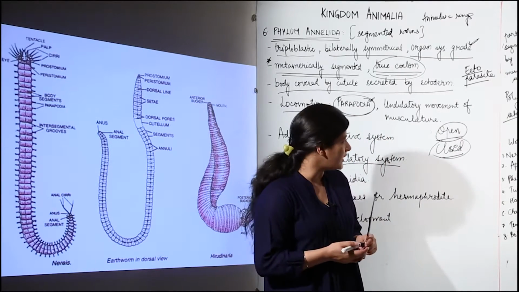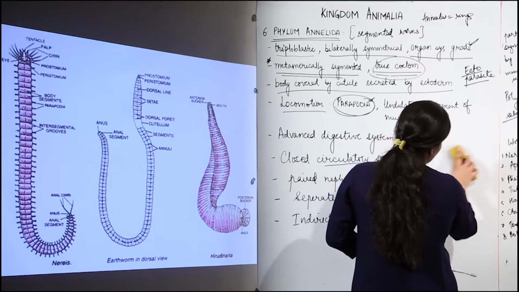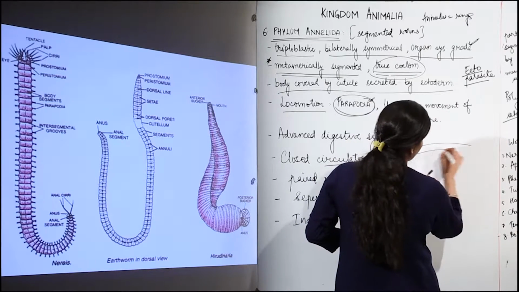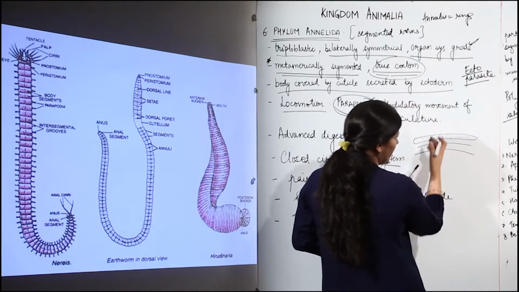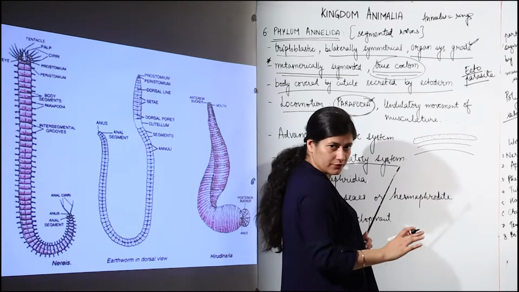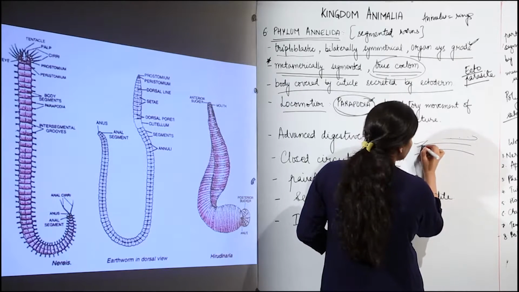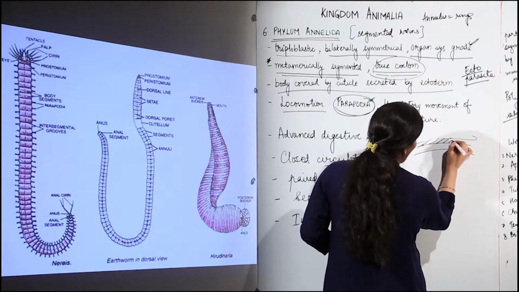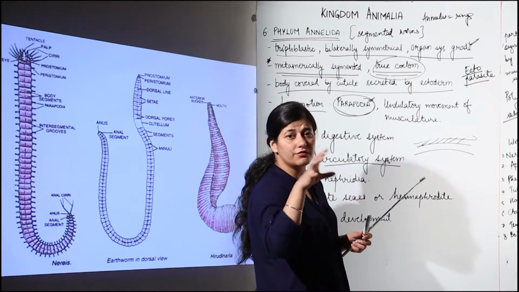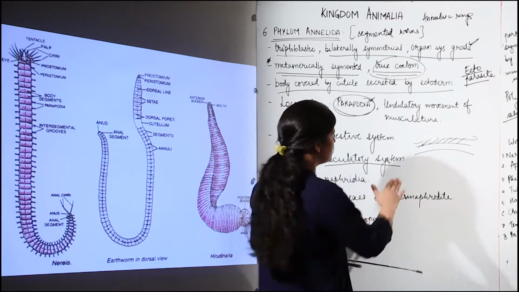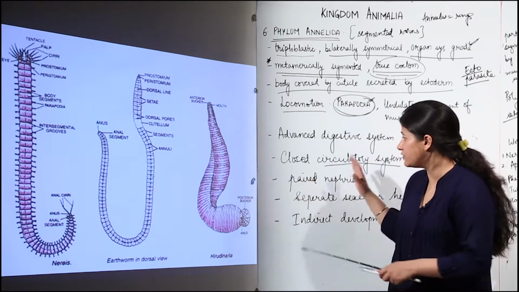This is a little bit confusing at this stage, but you need to know, I am going to repeat it, the two types of system. You see there is a body cavity like this, supposedly this is the alimentary canal and this is the body cavity. If the body fluid is present as it is over here and the organs are directly bathed in that fluid, then that case is open circulatory system. But in the other case, if there is a blood vessel supply, there are vessels which go directly to the organs instead of making them bathe in the fluid, that is known as closed circulatory system, and these annelids are the first ones to show a closed circulatory system.